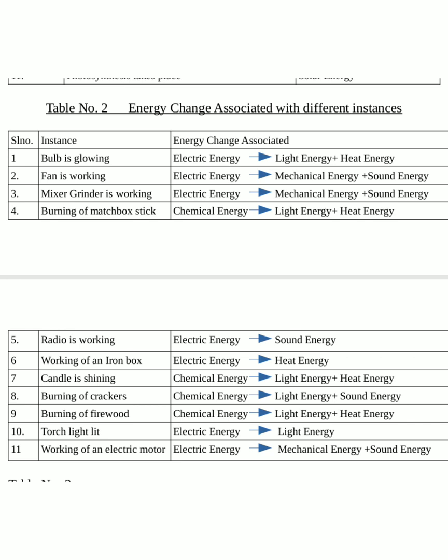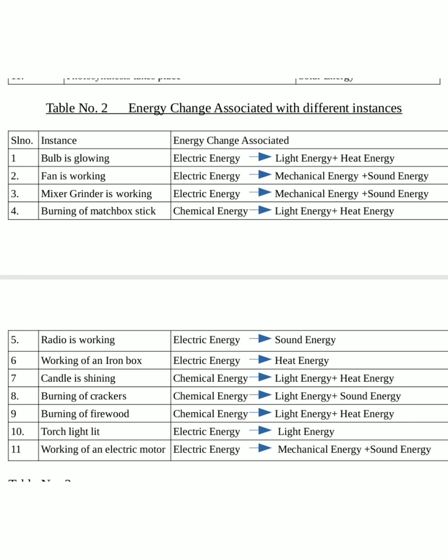Next one is a candle shining. The chemical energy contained in a candle is used to produce light energy and heat energy. So chemical energy changes to light energy and heat energy. Burning of crackers is the next one. Cracker means padakkangal. Crackers contain chemical energy.